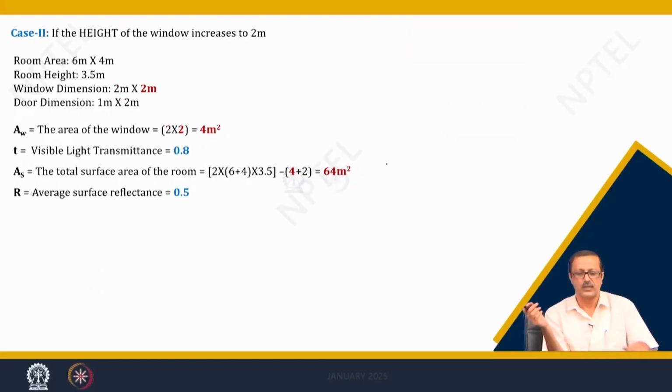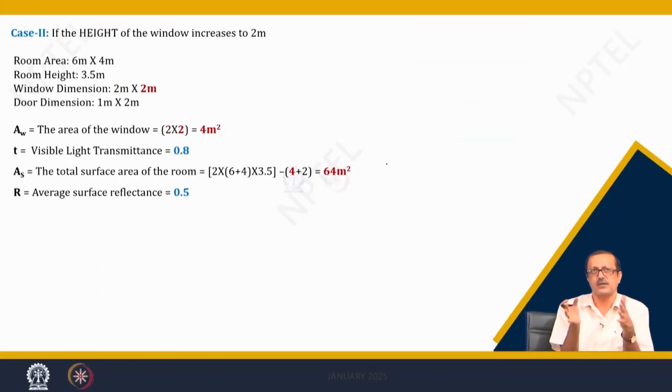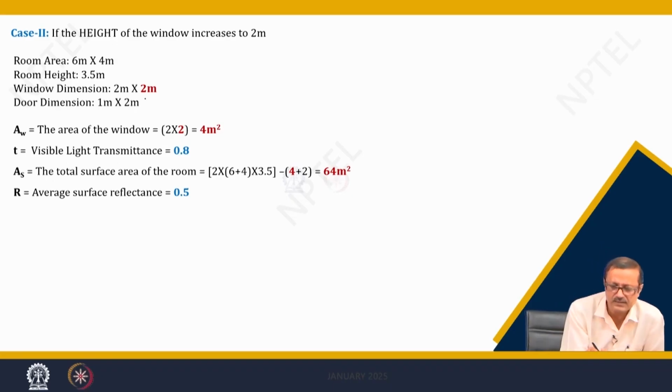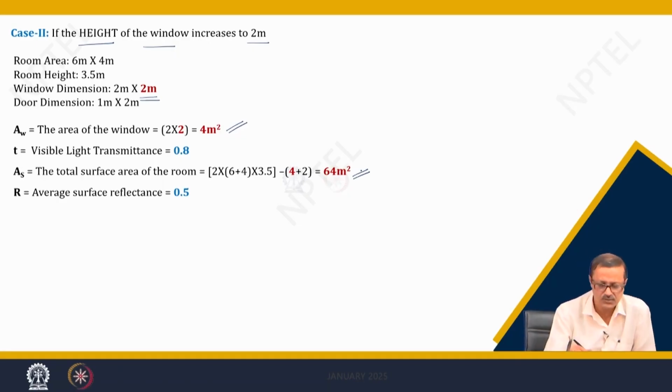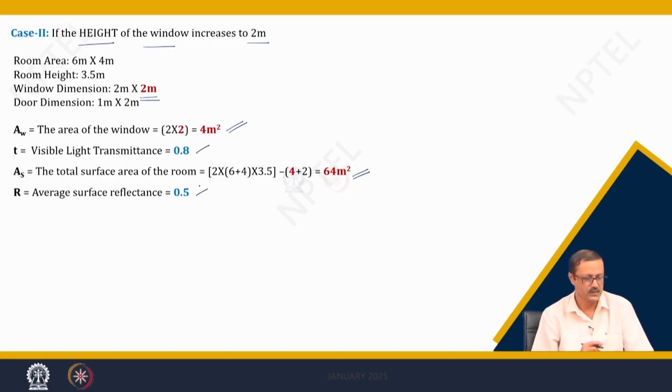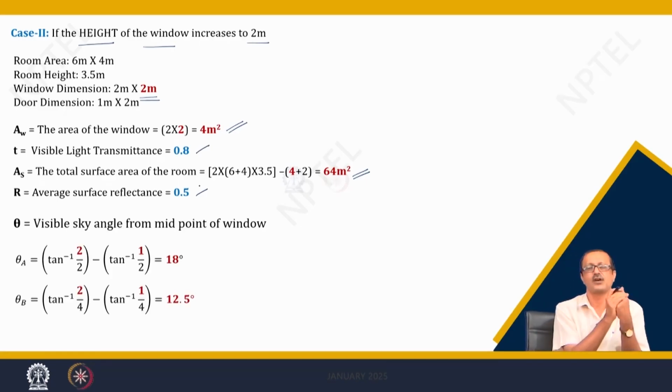Now what I did is that I came back to the first case, where the width of the window is 2 meter, but the height of the window, instead of 1.5 meter, I increased to 2 meter. So, the height of the window is increased to 2 meter. Again there are some changes, in the total window area and in the total surface area, but these two values remain unchanged. But here you see the tan values also have to be changed.